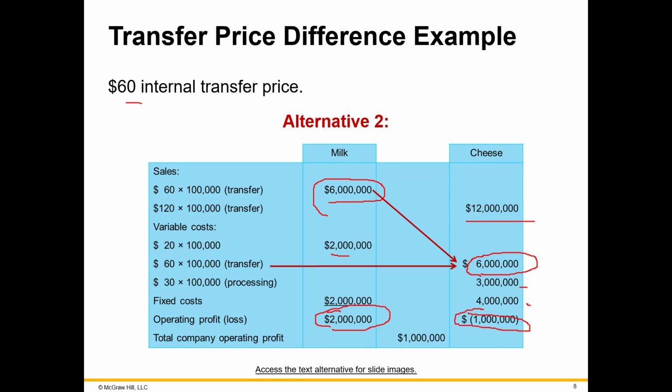So you have a $1 million loss in the cheese division. But you net those two together, the $2 million income from milk and then the $1 million loss from cheese. So ultimately, you end up with the same company profit, the $1 million. So again, this demonstrates that the company can exercise wide discretion in setting the transfer price.